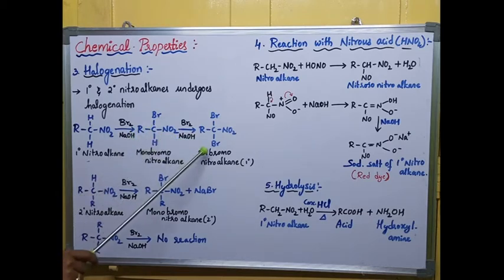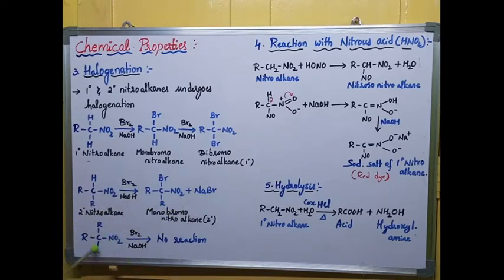The second alpha hydrogen is replaced to form dibromo-nitroalkane. So in the first step it forms monobromo-nitroalkane, and in the second step it forms dibromo-nitroalkane. Next, coming to secondary nitroalkane. Secondary nitroalkane reacts with bromine in the presence of NaOH, and it has only one alpha hydrogen. This alpha hydrogen is replaced and forms monobromo-nitroalkane, and the remaining NaBr comes out as a byproduct.